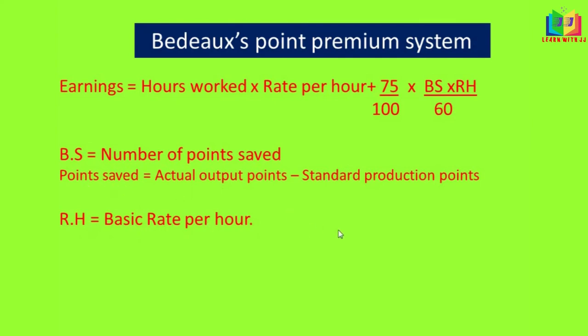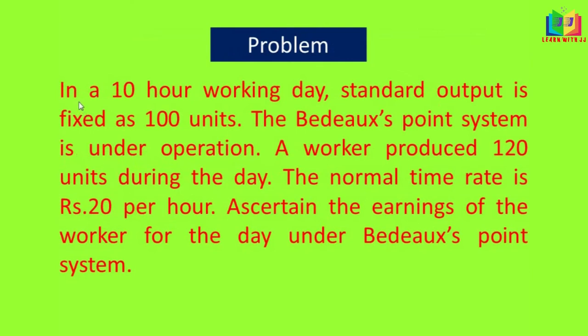Now we'll see one problem. In a 10 hours working day, standard output is fixed as 100 units. The normal working hours is 10. The BDUX point system is under operation. A worker produced 120 units during the day. The actual production by the worker is 120 units. The normal time rate is rupees 20 per hour. Ascertain the earnings of the worker for the day under the BDUX point system.